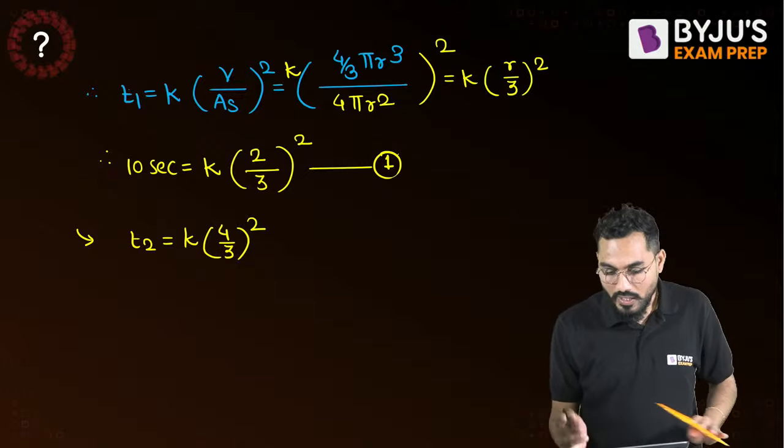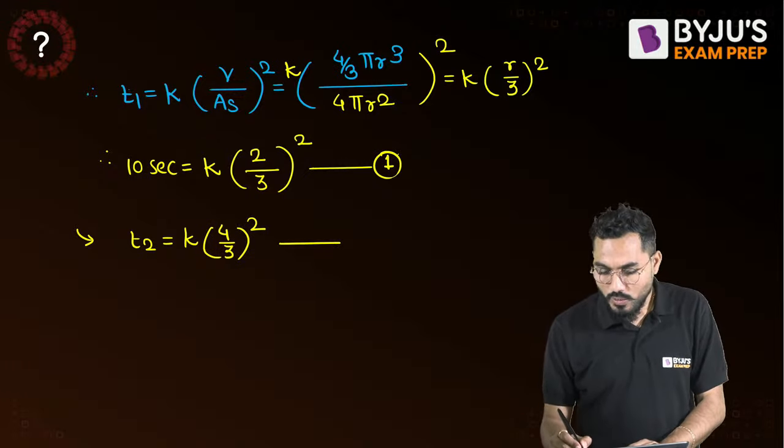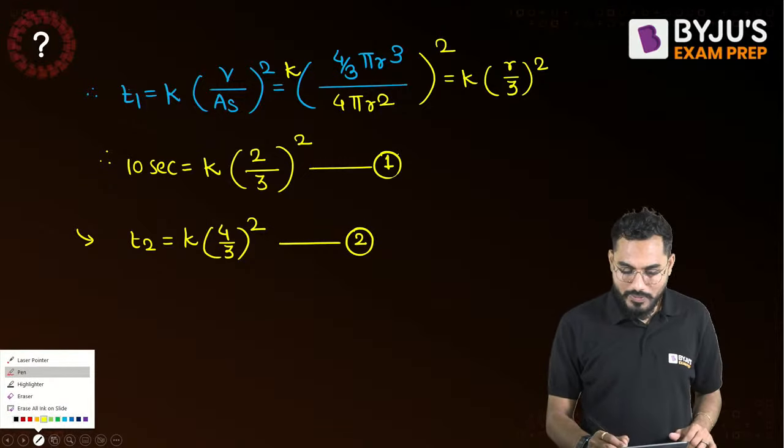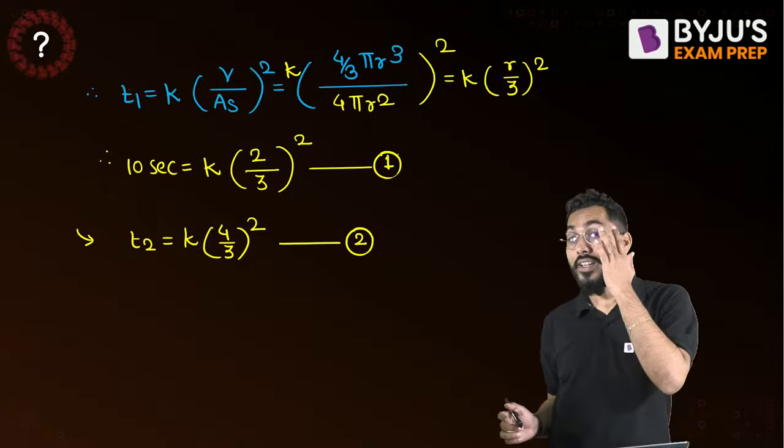4 by 3 whole square, right, fine. This will be equation number 2. You take a ratio of 1 by 2. Can I say that K will be same here? Why will K be same here? Is there anyone who can say why K will be same here?